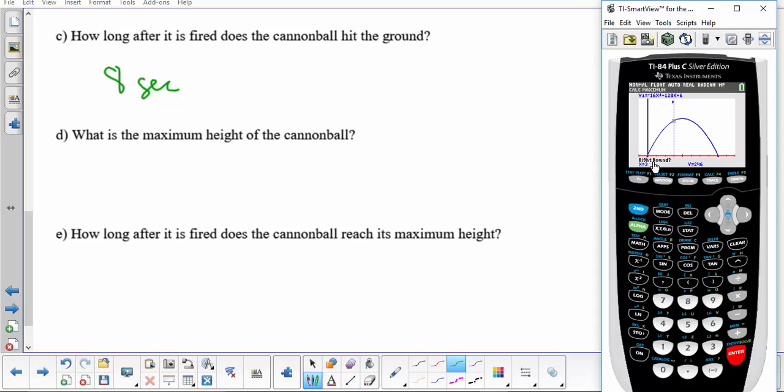Now you'll notice it says right bound, so I have to go to the right. So I'm going to go to the right, to the right, to the right. Okay, so now I'm clearly to the right of the highest point, so I press enter.